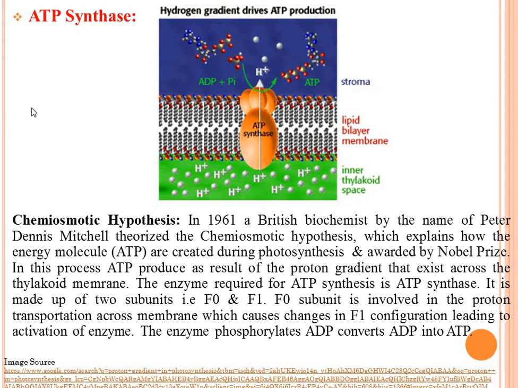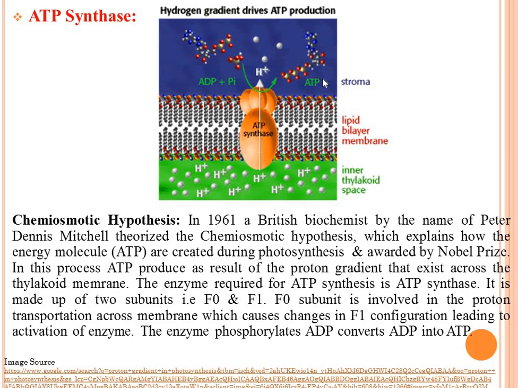Then see about the ATP synthase. What is ATP synthase? It is also an important transmembrane protein, or one enzyme responsible for synthesis of ATP. See the position of ATP synthase. This is the lipid bilayer membrane of the thylakoid.